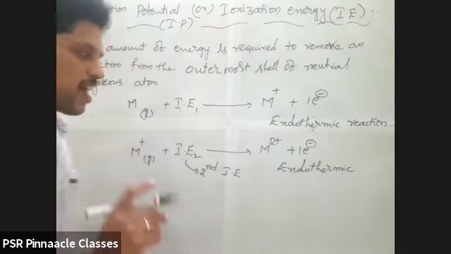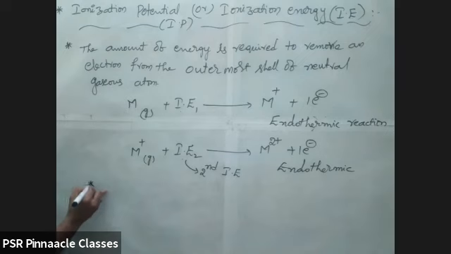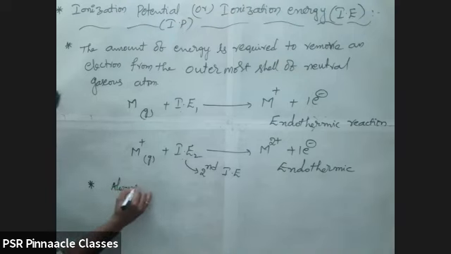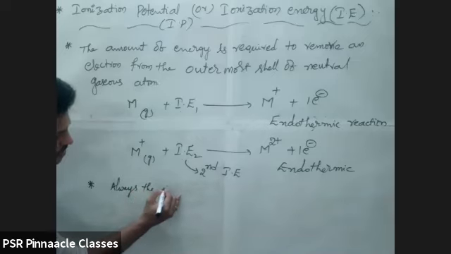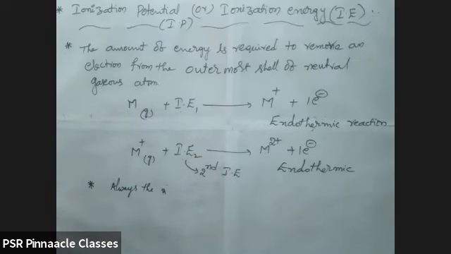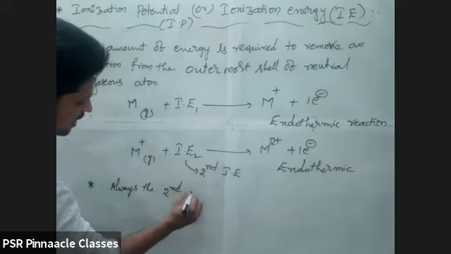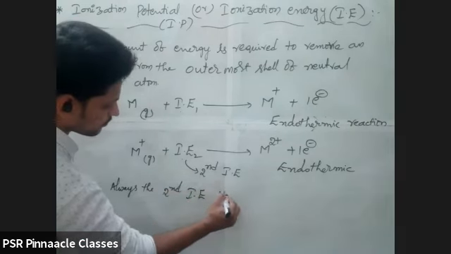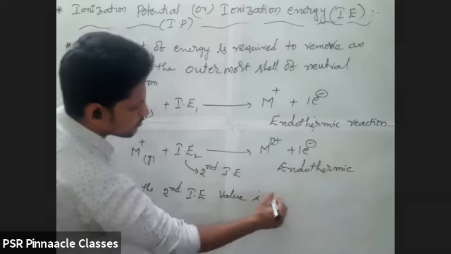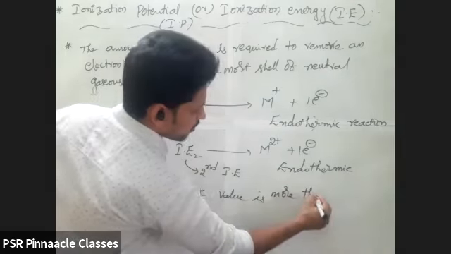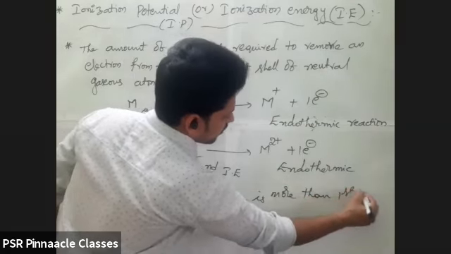Okay. Here you have to remember one point. Always the second ionization energy is more than the first ionization energy. Second IE value is more than first IE value.